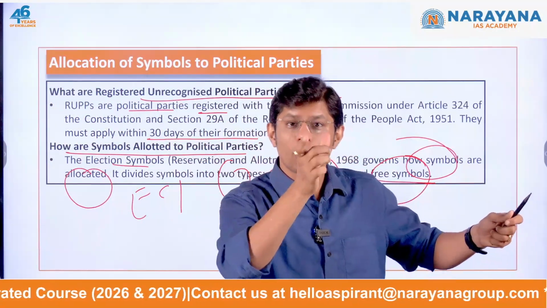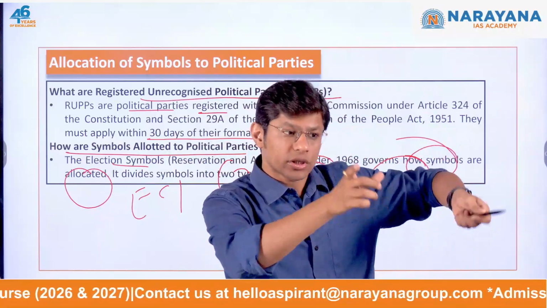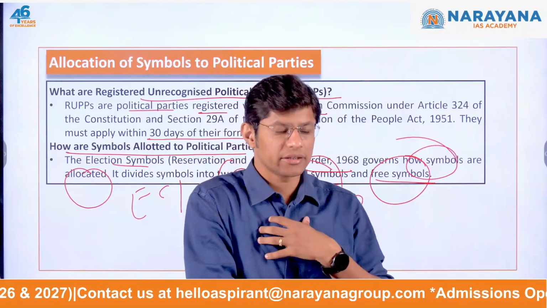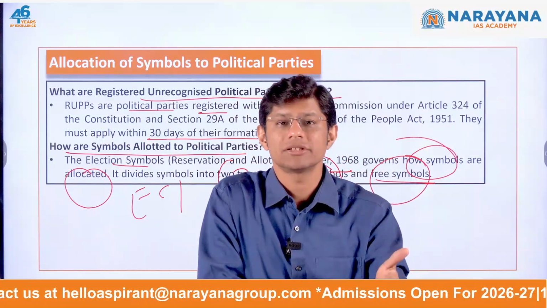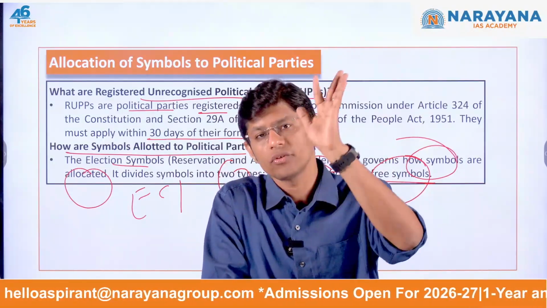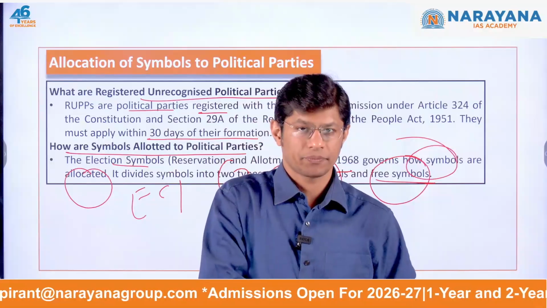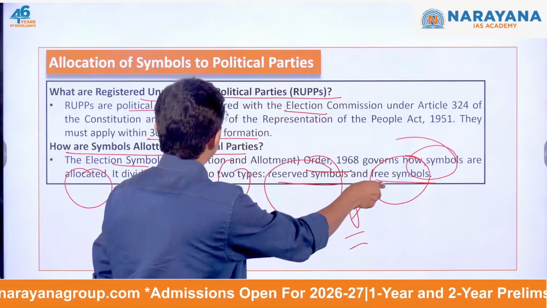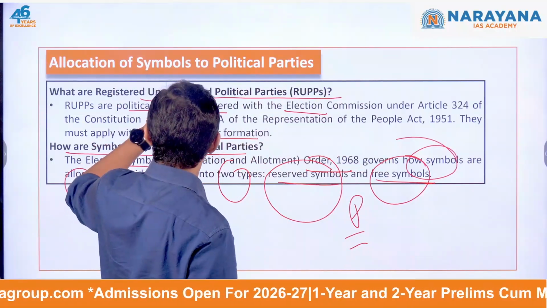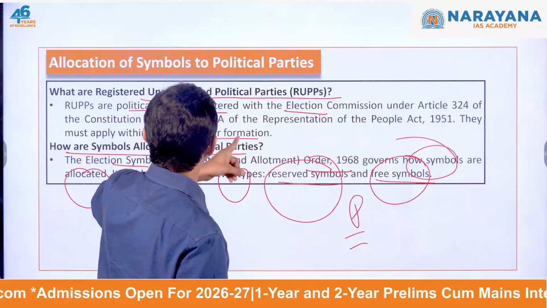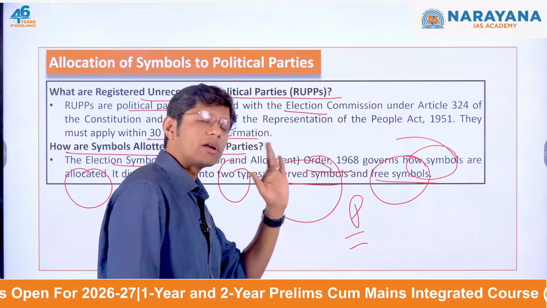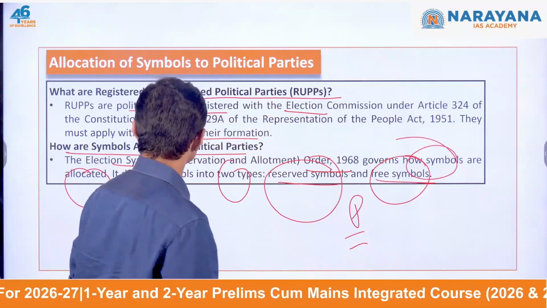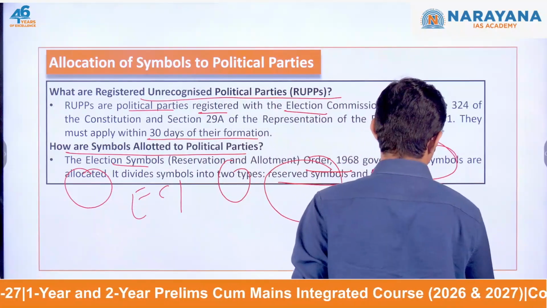When there is a common symbol, they will notify the Election Commission of India that this is the symbol that we are preferring. They have to inform this at least 6 months before the notification of the Election Commission of India. So this one is for the registered unrecognized political parties. Reserved symbol is for the recognized state or national political parties.